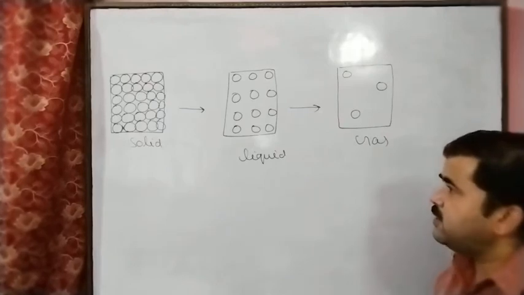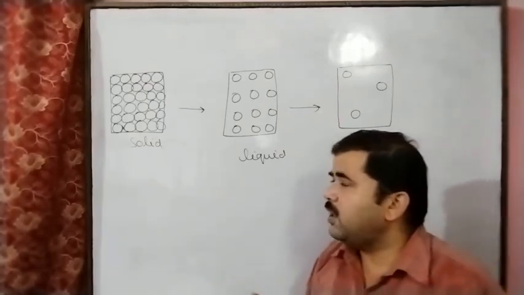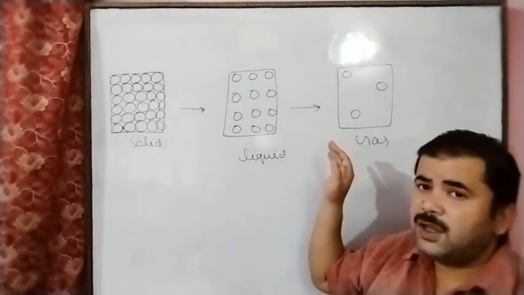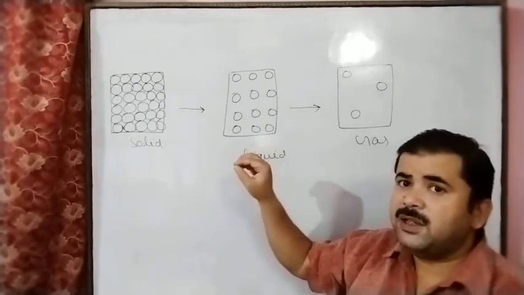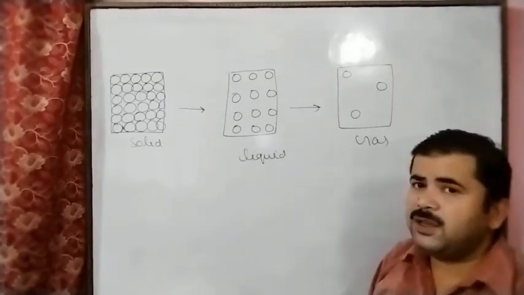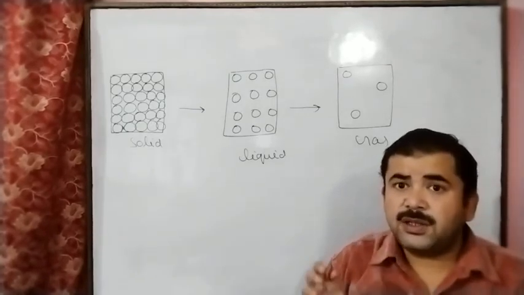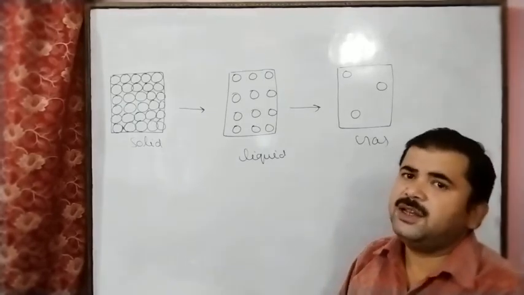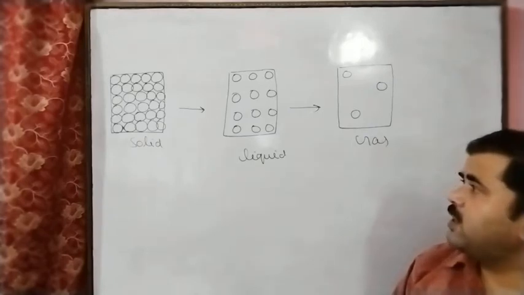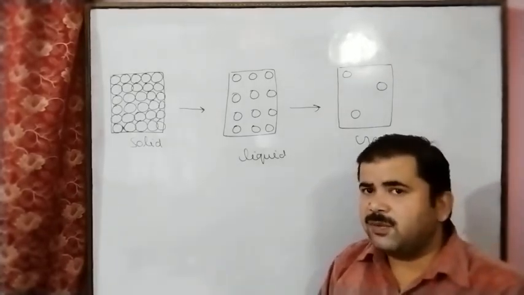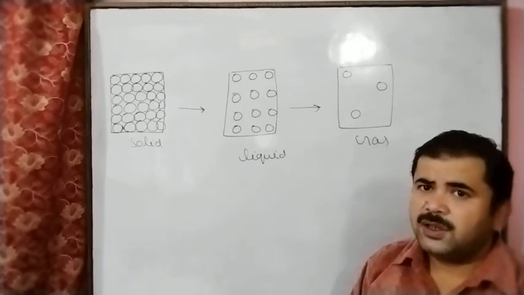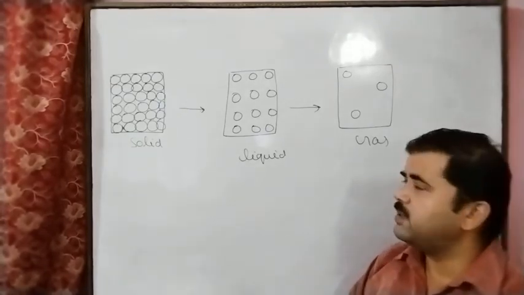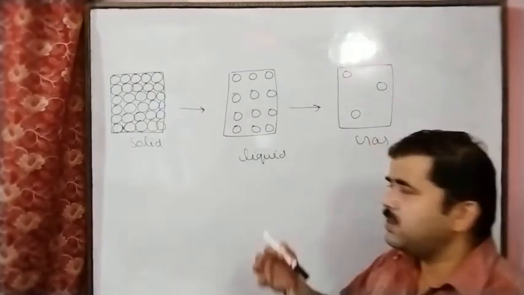So here we can say that in a physical change, there is an energy change, because interparticle spaces increase, and in these interparticle spaces energy is stored. In this way a change of energy takes place, but the amount of energy is very less. So this is not a significant change in energy in the physical state. In the same way, if we dissolve a substance in a liquid, here also an energy change takes place, energy absorbed or evolved.